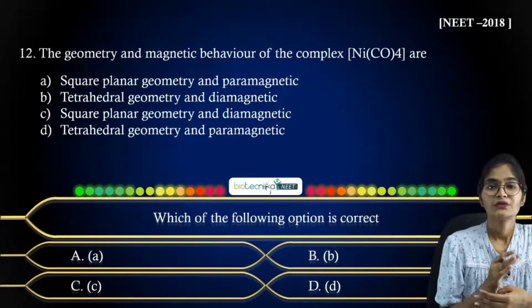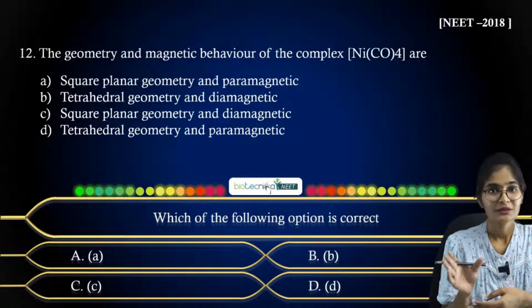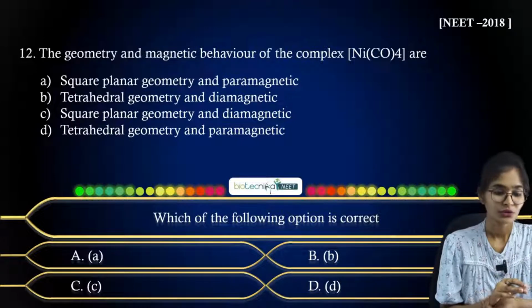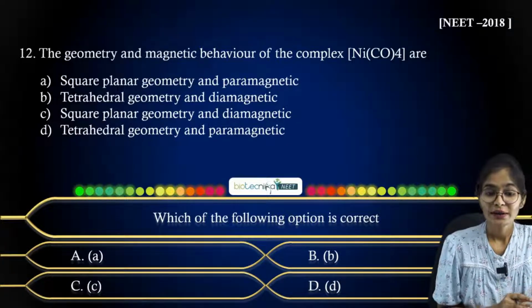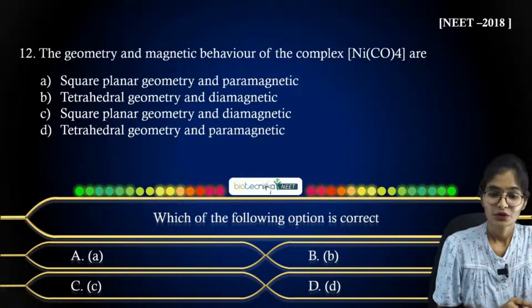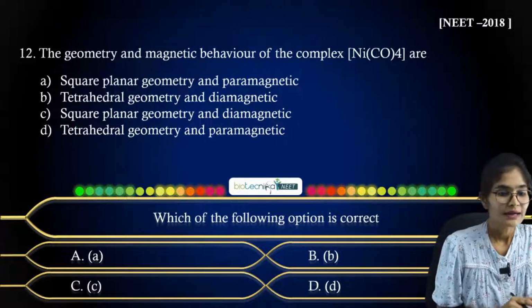If there is pairing of electrons, you will get one geometry; if not, you will get a different one. So based on the ligand nature, you are going to predict the answer, with respect to its geometry and its magnetic behavior also. So what answer will you get here?